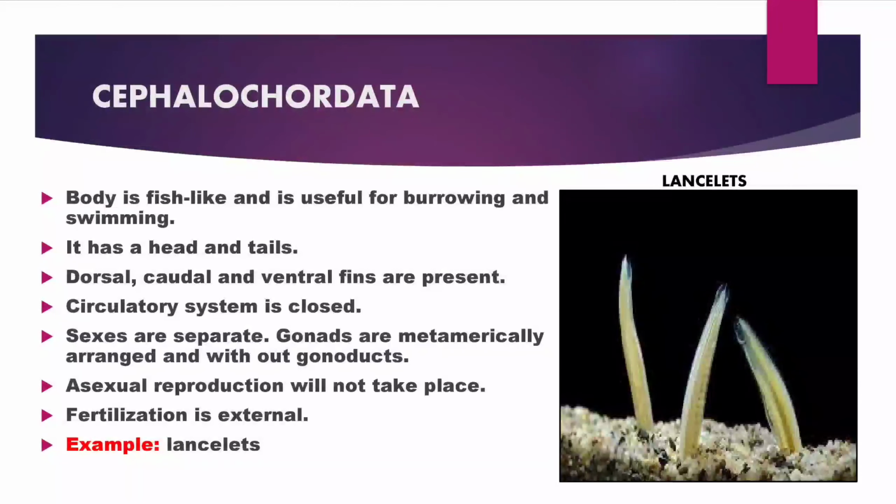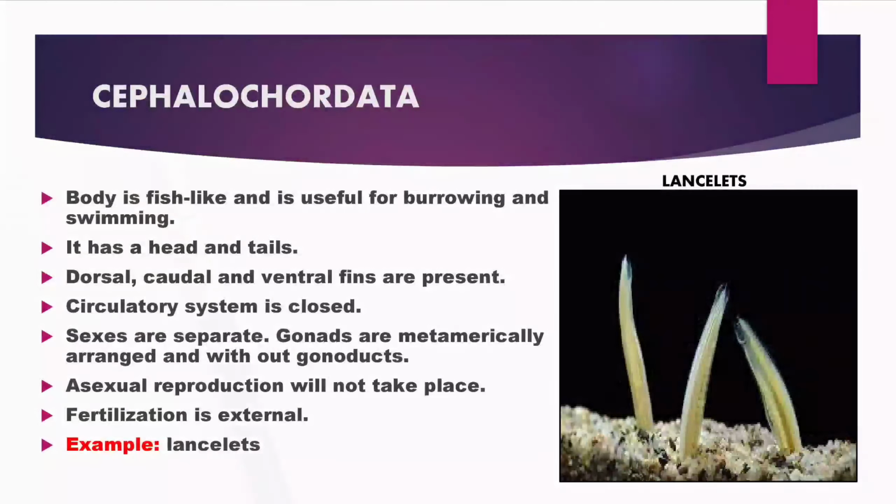Cephalochordata. Its body is fish-like and is useful for burrowing and swimming. It has a head and tail. Dorsal, caudal and ventral fins are present. The circulatory system is closed. Sexes are separate. Glands are metamerically arranged and without a genital duct. Fertilization is external. An example of Cephalochordata is Amphioxus.